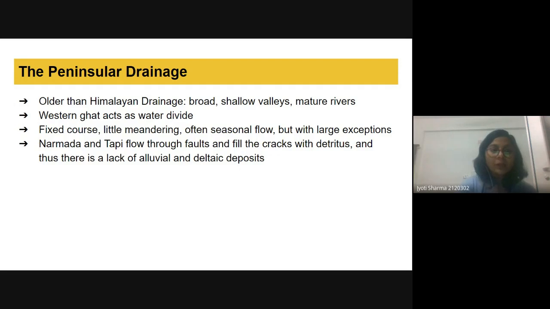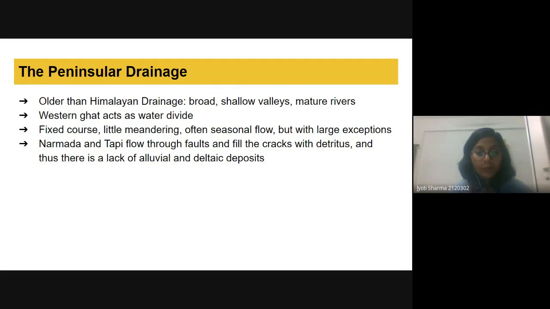There can be meandering and a changing course in the peninsular drainage as well. So Narmada and Tapi flow through fault and fill the crack with detritus, and thus there is a lack of alluvial and deltaic deposits. So here we don't have the alluvial deposits. These rivers carry the detritus.